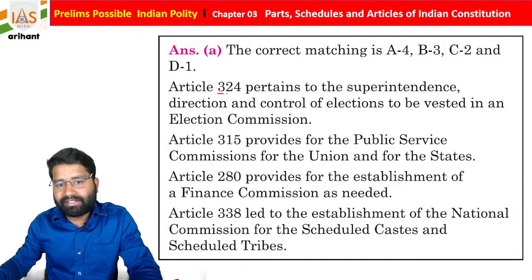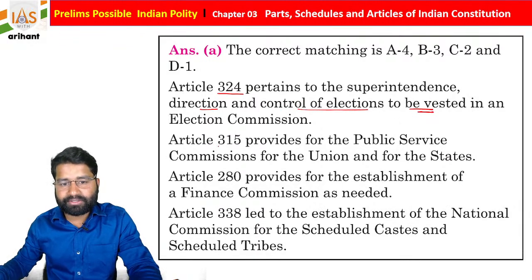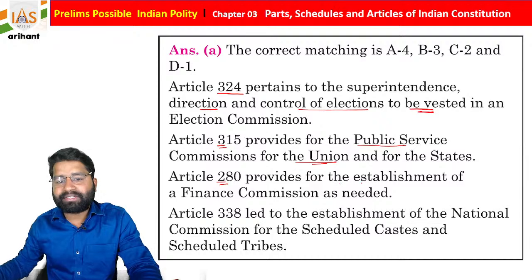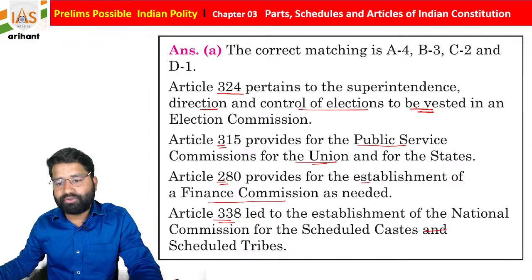So Article 324 is about the superintendence, direction and control of elections being vested in the Election Commission of India, students. 315 is about the Public Service Commission for the Union as well as for the state. 280 is for the establishment of the Finance Commission, as needed, for 5 years. And Article 338 is about the National Commission for Scheduled Caste.